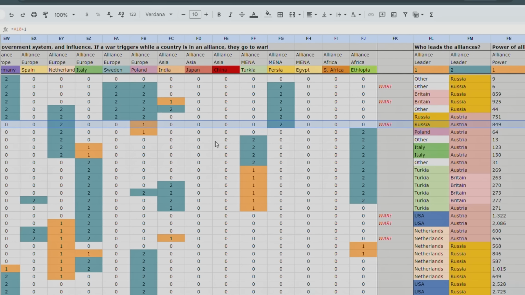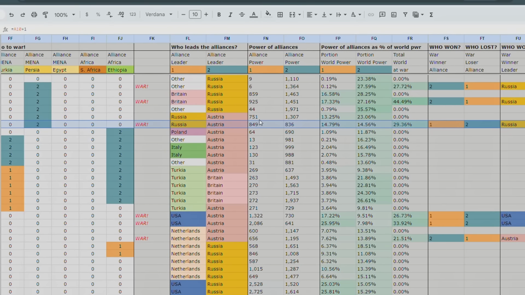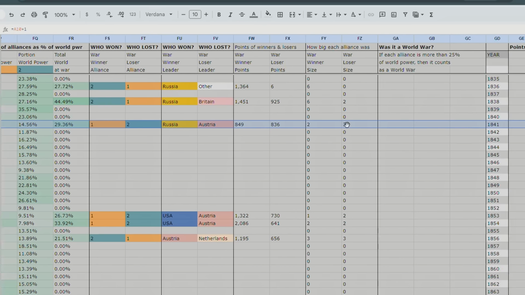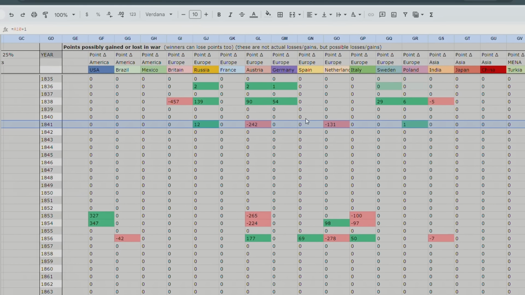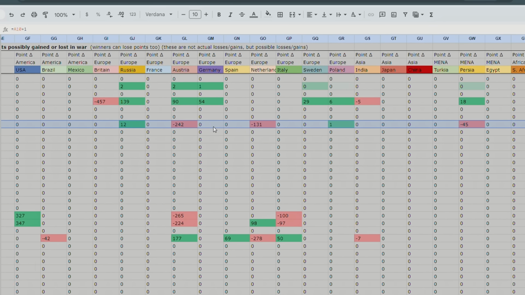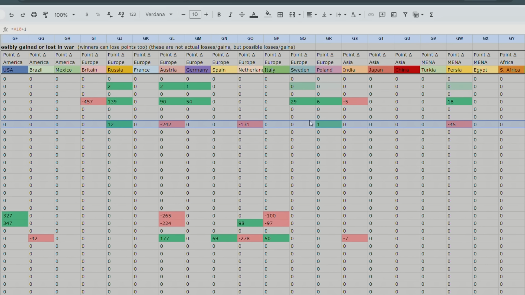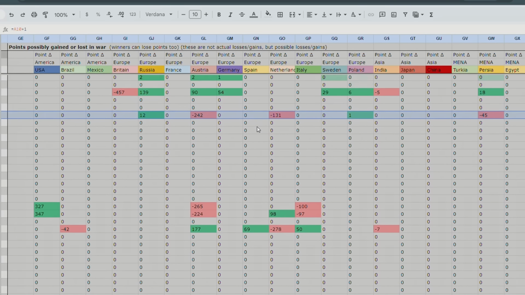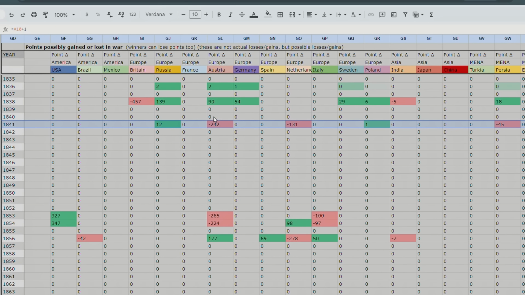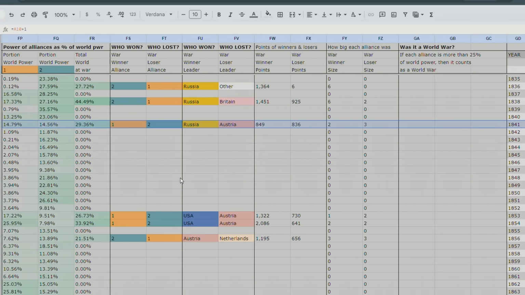Anyway, so 1841 is a war between Russia and Austria. Russia won the war, and it didn't gain many points. It only gained 12 points. Poland gained 1 point. So what Russia instead benefited from this war is, of course, costing Austria 240 points and the Netherlands 130 points. So Russia benefited, actually, by weakening its enemies, but it didn't gain so many points itself. But let's look at America, because that's what we're looking at.